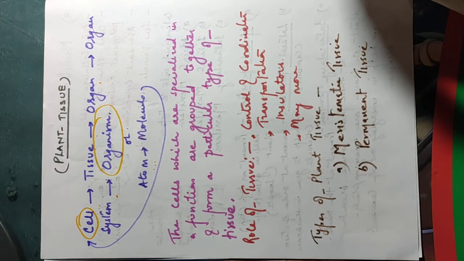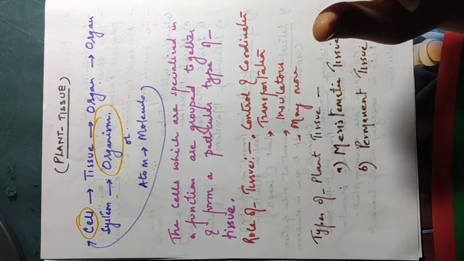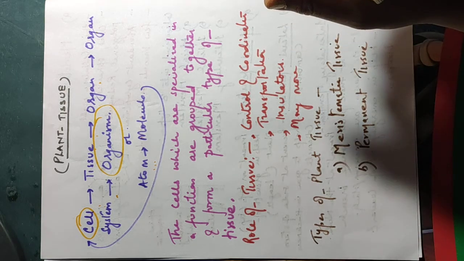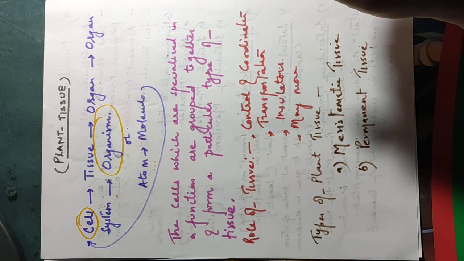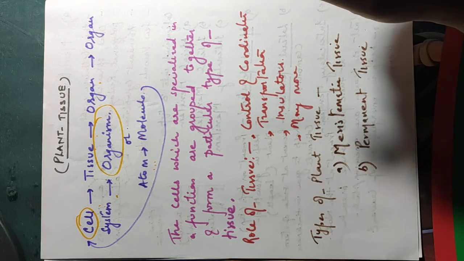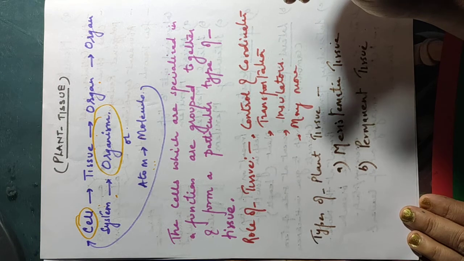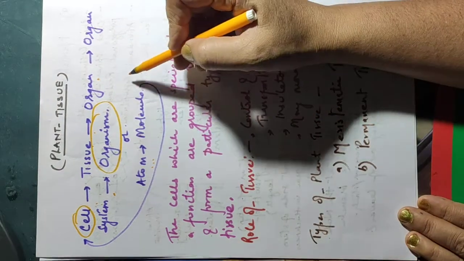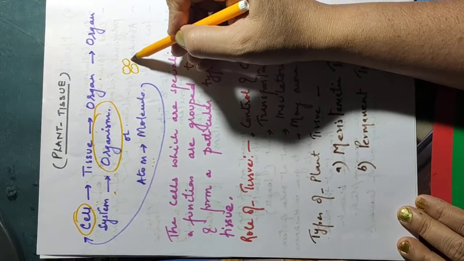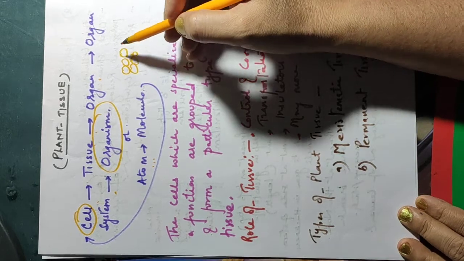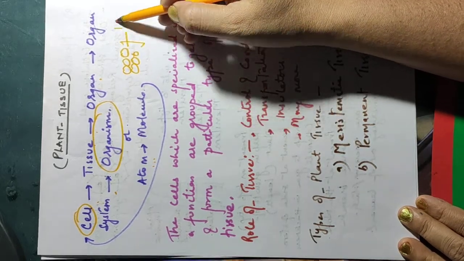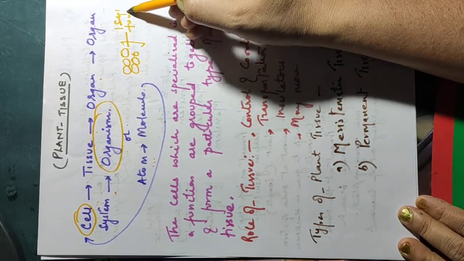Okay, so होता क्या है? What is tissue? See, for performing functions in our body, cells combine together to perform one single function. क्या बोल रहे हैं यहाँ पे कि for performing the functions in our body, cells combine together to perform one single function.